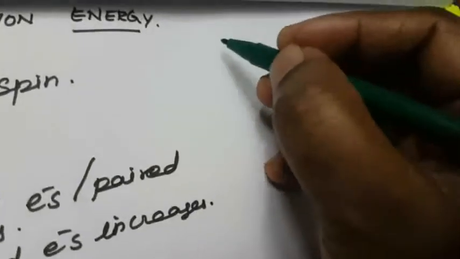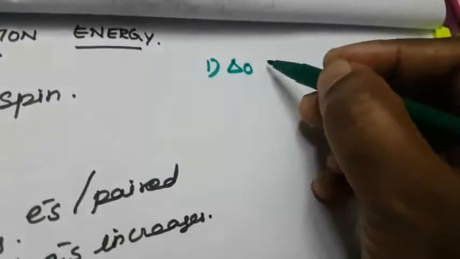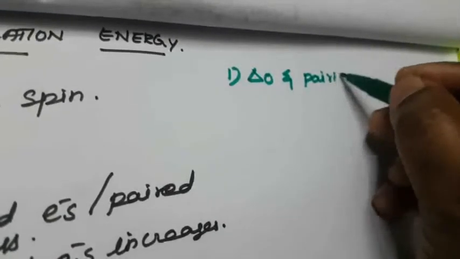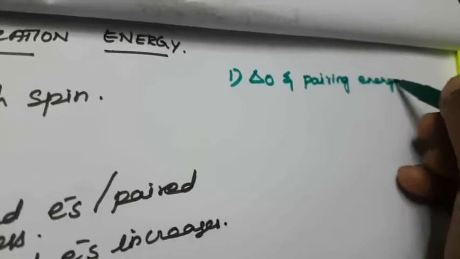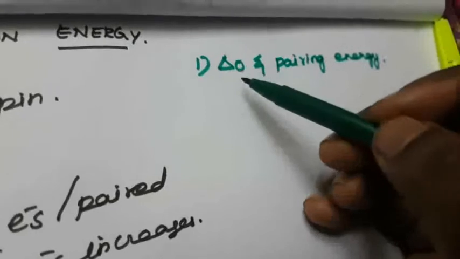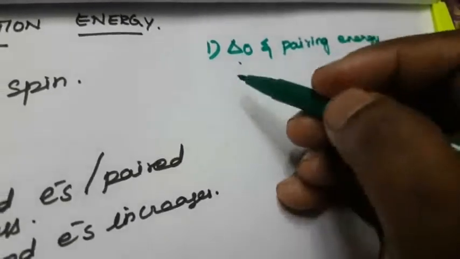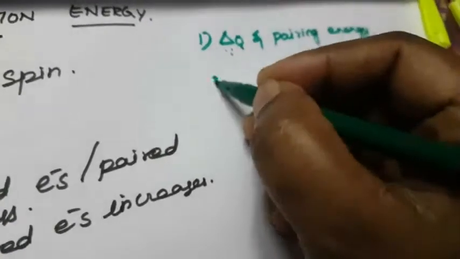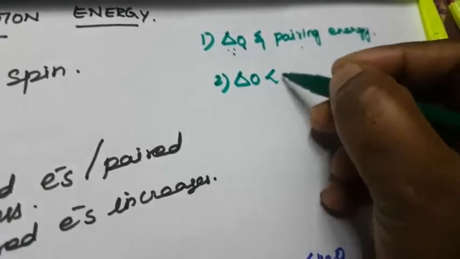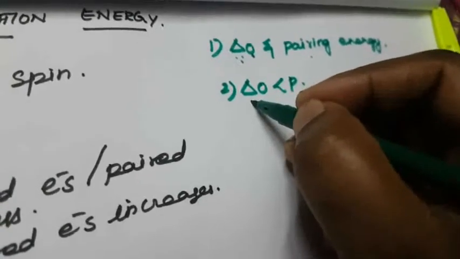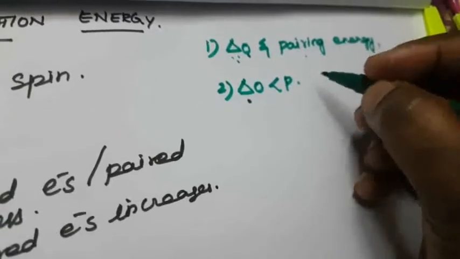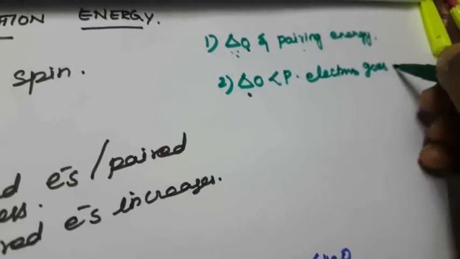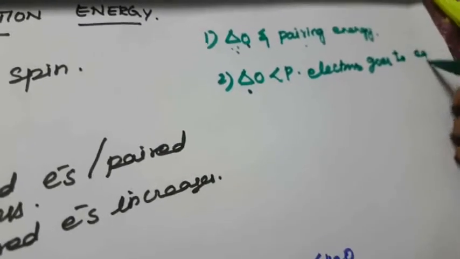First assumption is delta O, octahedral, and pairing energy. What is P? That is pairing energy. The crystal field stabilization energy can be calculated from the octahedral splitting and the pairing energy. So delta is the crystal field splitting energy of the octahedral compound, and this is the pairing energy. Second assumption is delta O less than pairing energy. So the crystal field splitting energy is less than the pairing energy. So the electron goes to the Eg level.